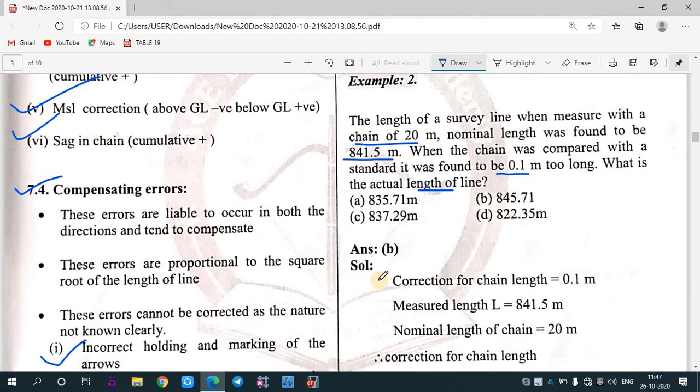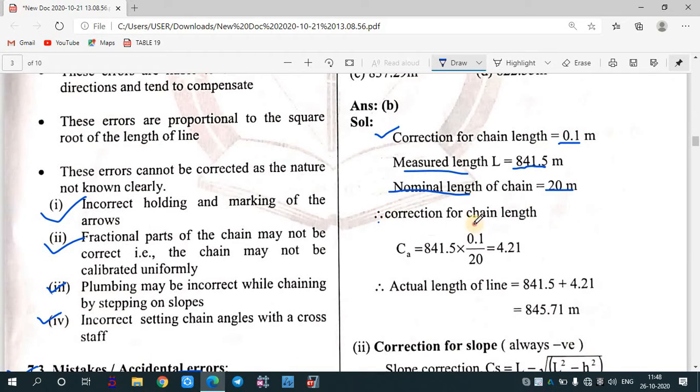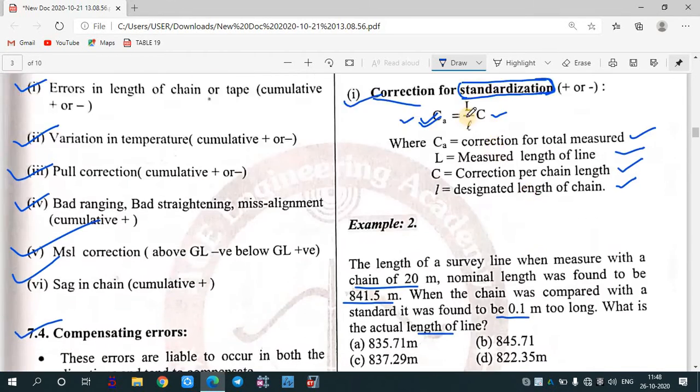Okay, so let's write what the given parameters are. The correction of the length is 0.1 meter. Measured length is 841.5 meter. Nominal length of the chain is 20 meter. So for the correction for chain, we can use the simple formula. Correction of the chain is L by small l into C, where C is the correction per chain length.